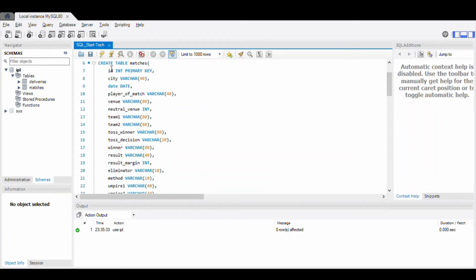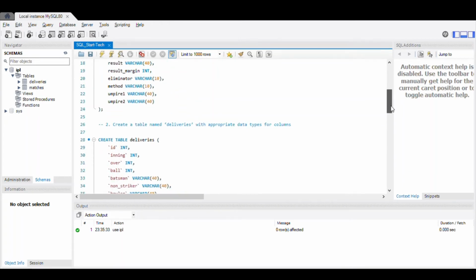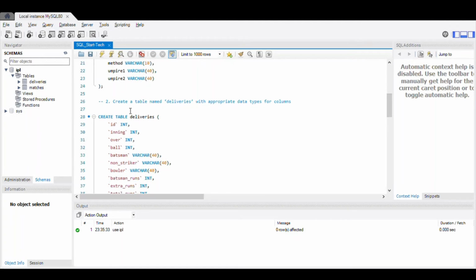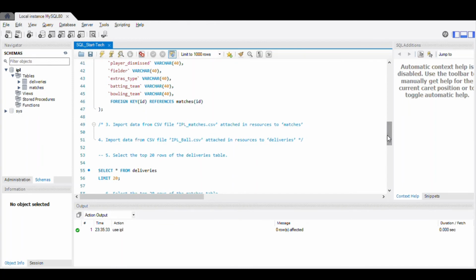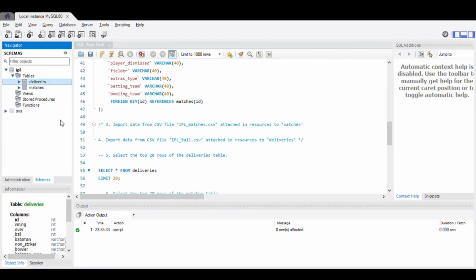So here we have created the matches table. Our second query was to create a table named deliveries with appropriate data types for columns. So here's the data. Our third and fourth query was to import from the CSV file. So we'll be importing the data from this side and we'll be giving the file path here.